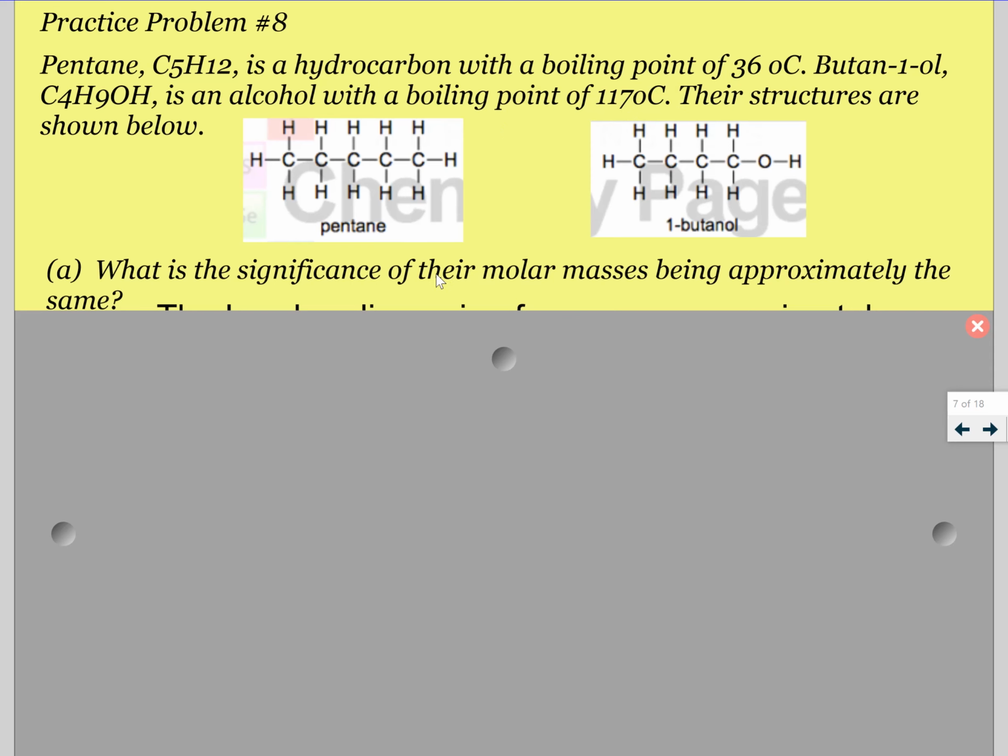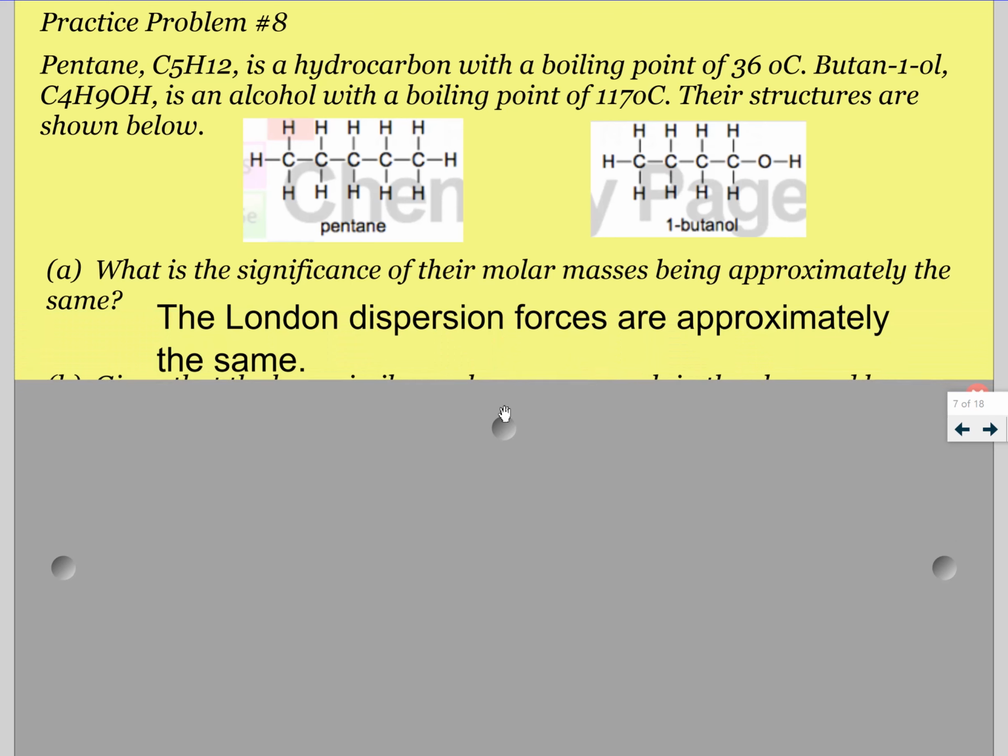What's the significance of their molar masses being approximately the same? So these two things have basically the same molar mass, which means that they should approximately have the same London dispersion forces, because they're about the same size.